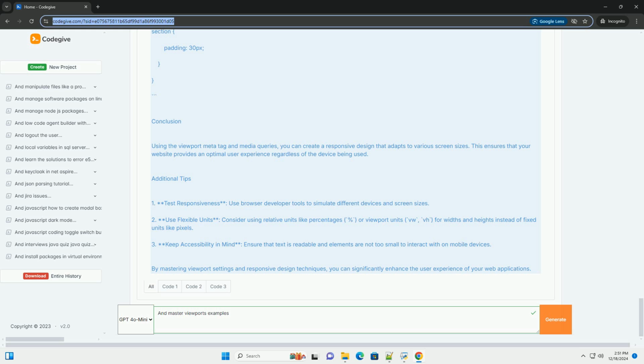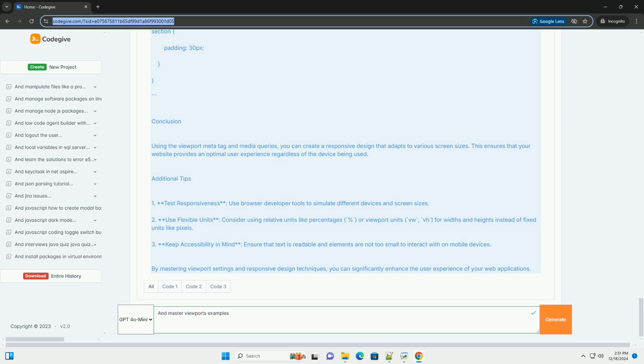main: padding 20px. section: max-width 800px; margin auto. footer: background-color #333; color white; text-align center; padding 1em 0; position absolute; width 100%; bottom 0. Media queries for responsive design.